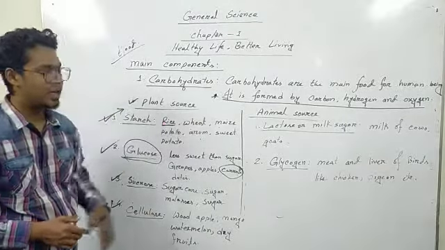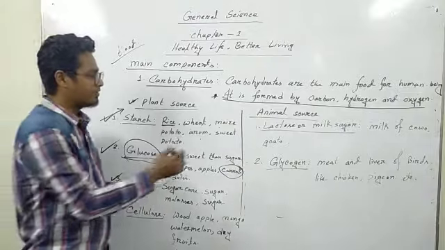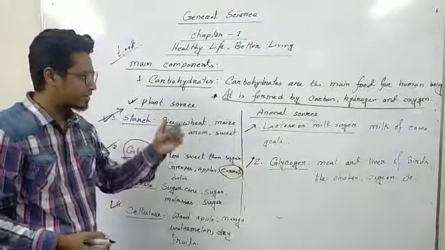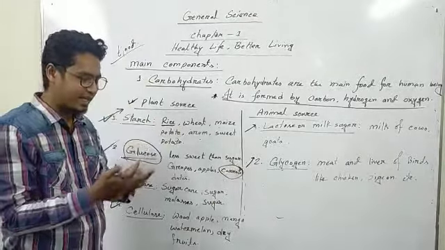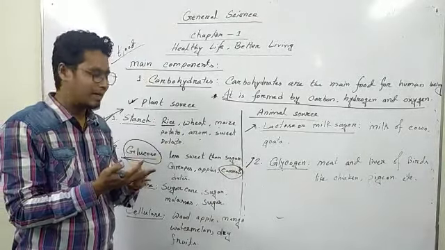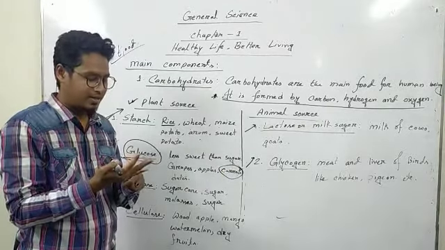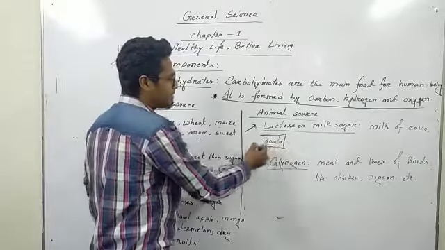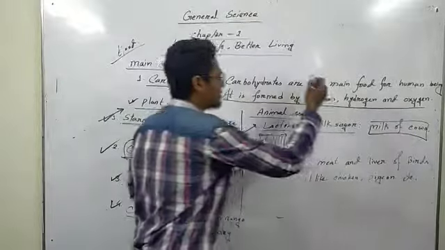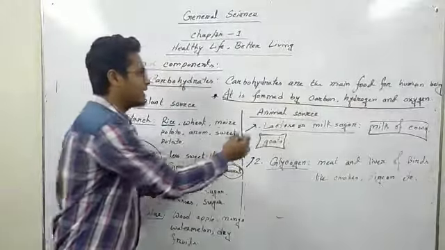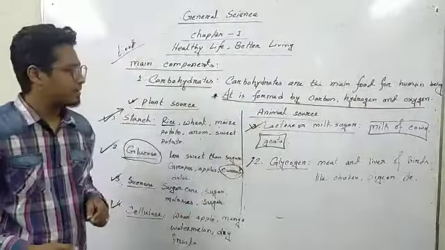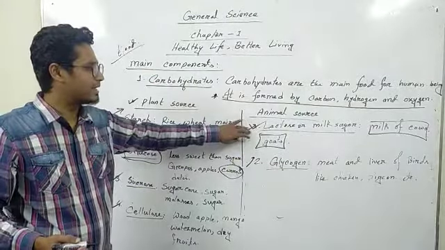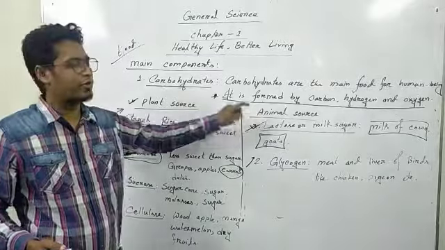Now we are going to discuss the animal sources of carbohydrate. There are two sources. One is lactose, which is called milk sugar. Any kind of animal's milk, like cow or goat milk, gives us lactose, a source of carbohydrate.